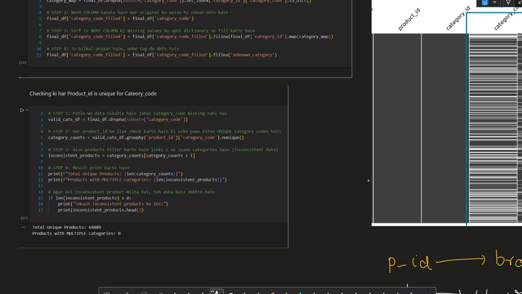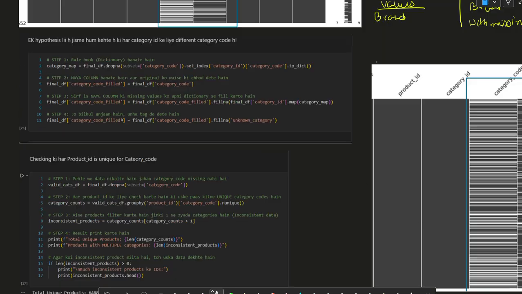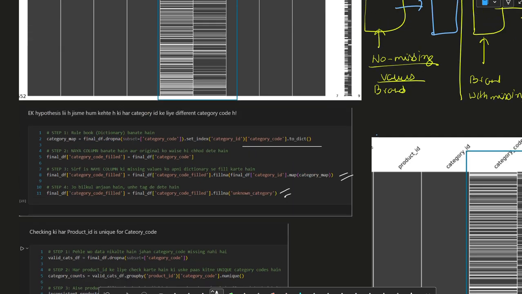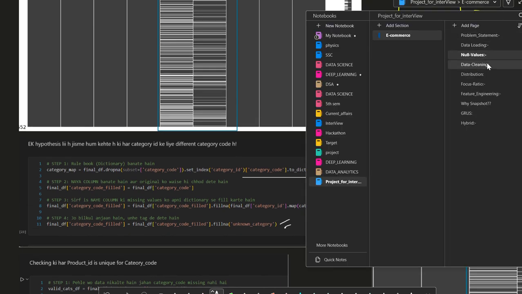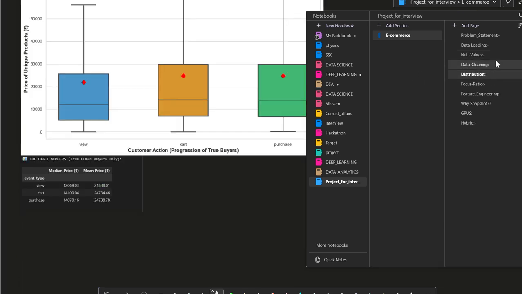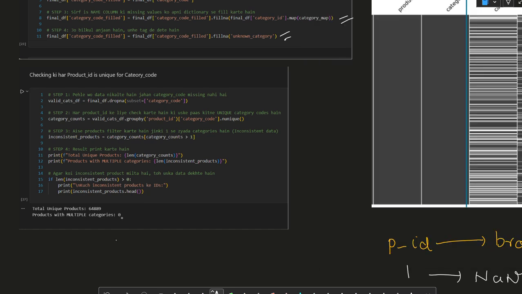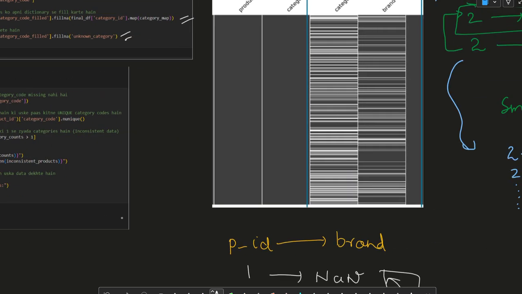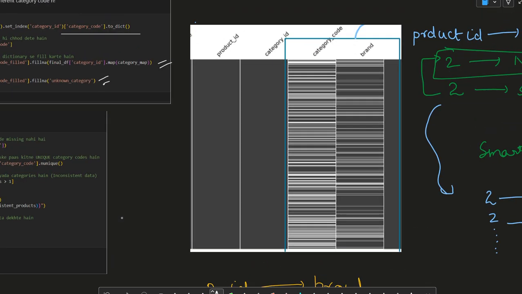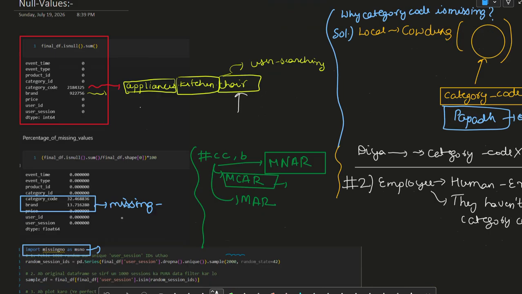So this is the code which you see here. We set the index to category ID, then implemented a dictionary, and then tried to map and all such stuff. It is easy, you can understand the code by itself, so no worries at all. These are the measures which we implemented to handle the null values. Since we didn't get any measure to treat these null values, I will tell you later what further steps we implemented to get rid of them.